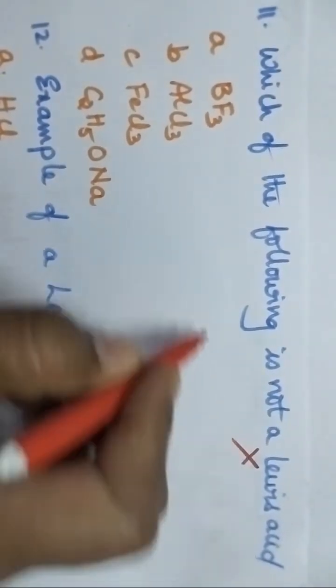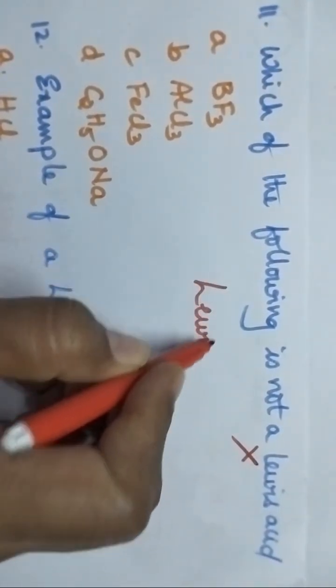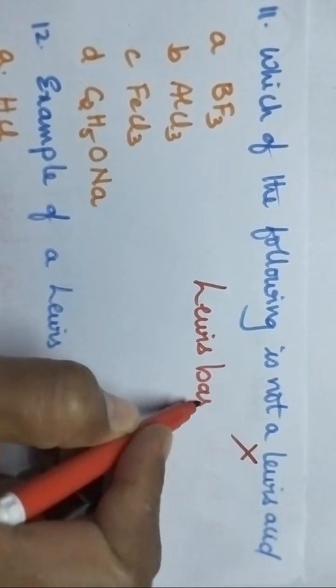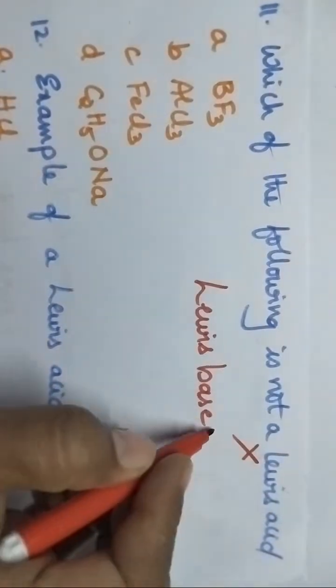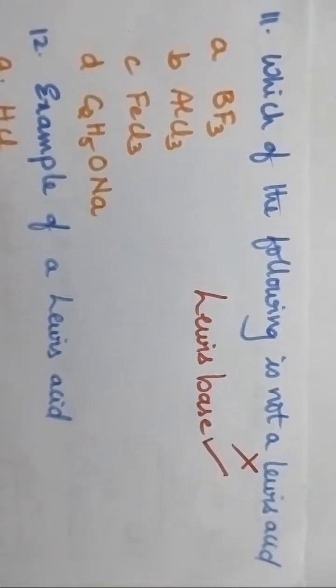Not a Lewis acid means you have to identify Lewis base. You think carefully and then answer. Now you try to answer 11th question. Which of the following is not a Lewis acid? That means you have to identify Lewis base. So what is the nature of the Lewis base? It donates a pair of electrons. Be careful while answering.